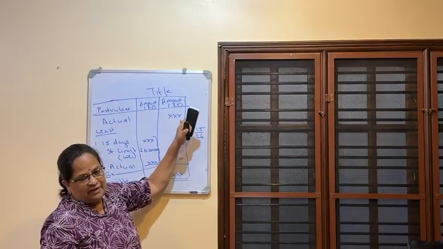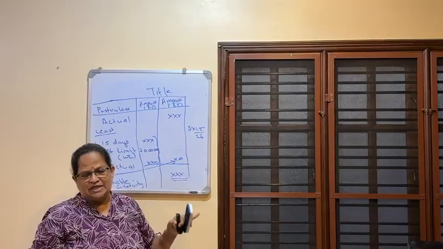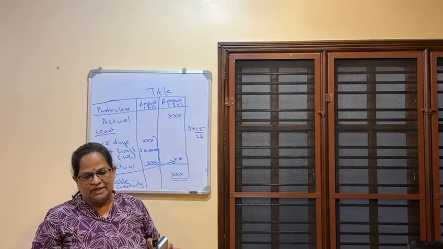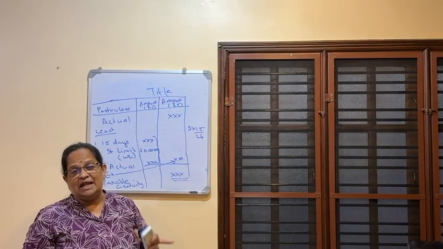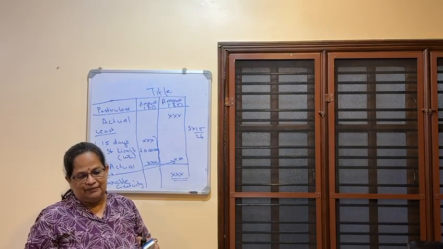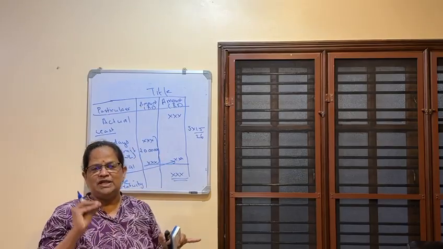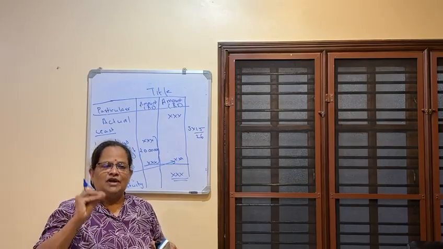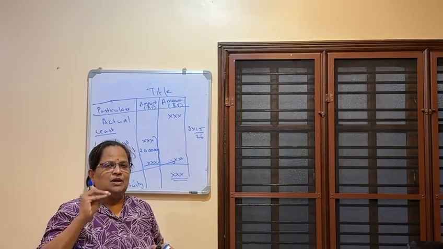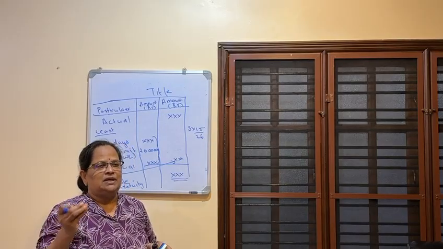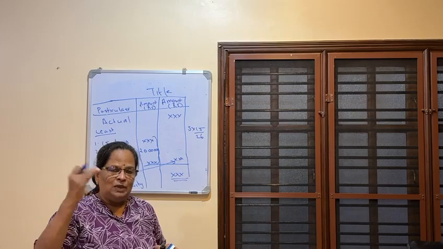Second, if not covered by the Act, actual gratuity received, you have to write here. Half a month salary for each completed year of service on the basis of average salary drawn for the last 10 months. Next is the limit, whole life 20 lakhs. What is the meaning of 20 lakhs whole life? Because if you are leaving the job in between, or if you are changing the job from one organization to another, you will get gratuity.